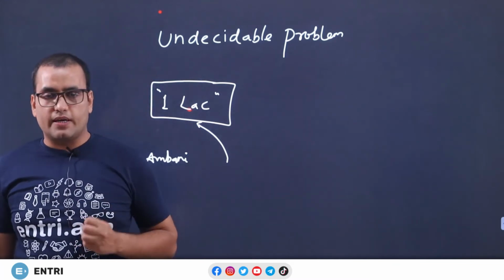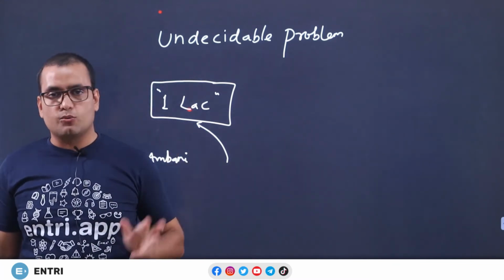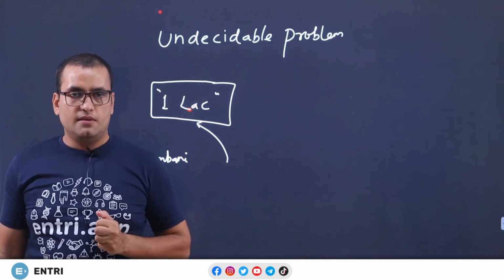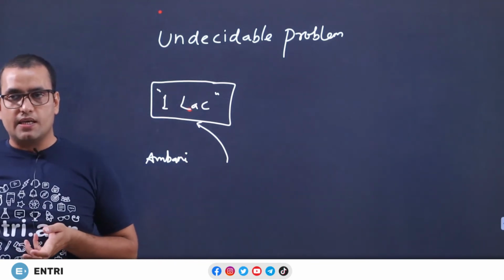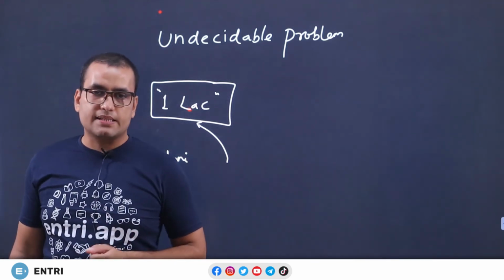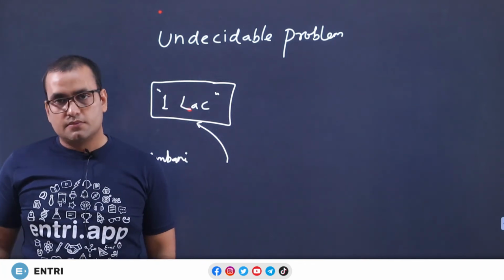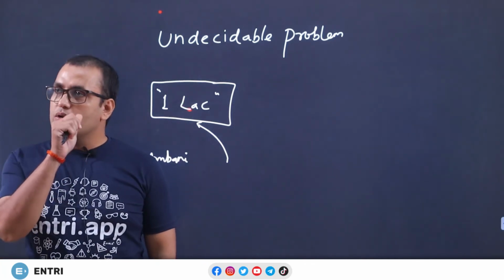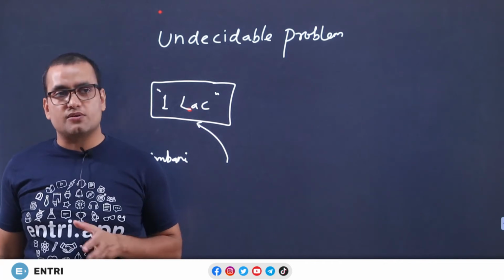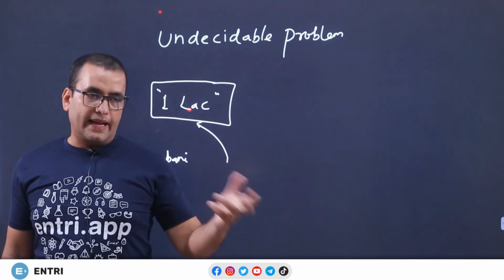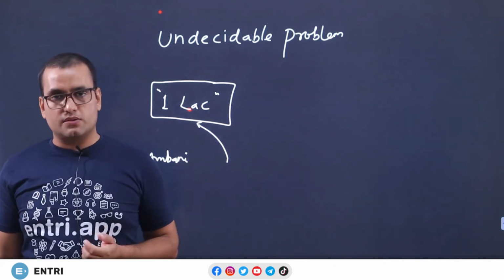You said, sir, he is honest, so this algorithm works. When Ambani got to know that he had been tested by you, he said, oh buddy, please put 1000 crores. So you said, okay sir, 1 lakh rupees again is not sufficient to check honesty. Next time you are going to put 1000 crores.